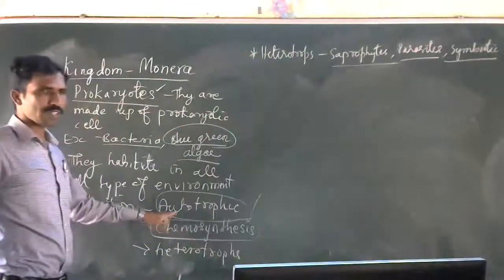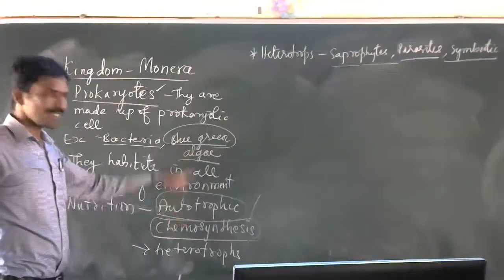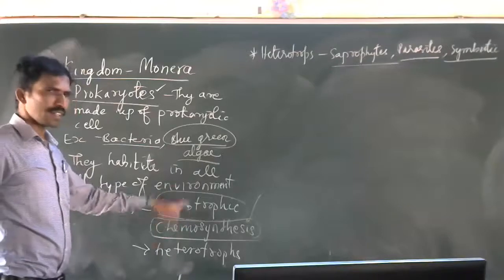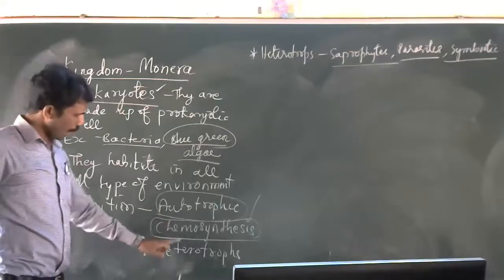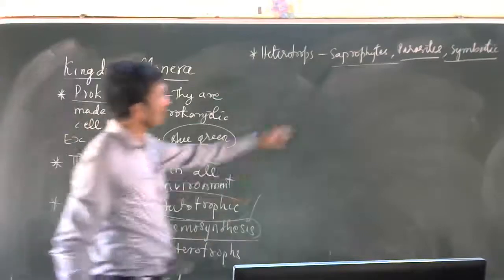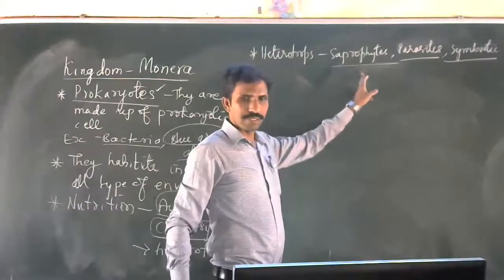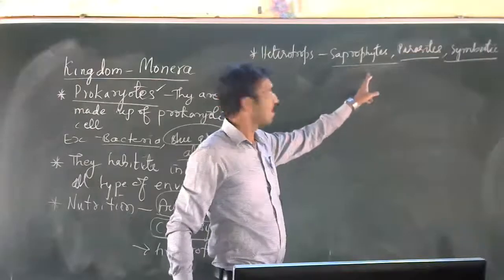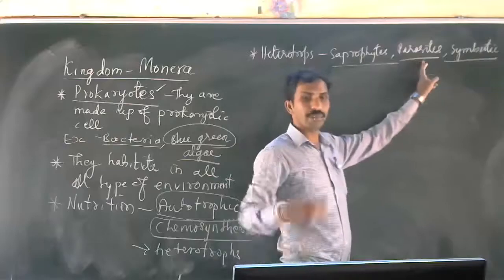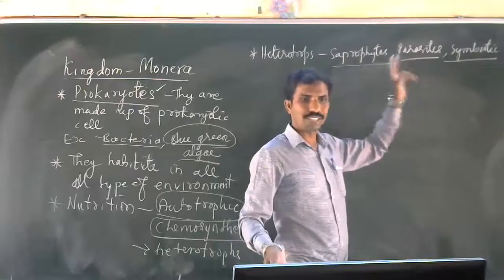Another mode of nutrition is preparing their own food by using some chemicals or sunlight. So even photosynthesis also happens. I told you, in some bacteria. So heterotrophs: there are many saprophytes, the bacteria which grow in decaying materials. And bacteria which grow in other animals completely for food as well as shelter.